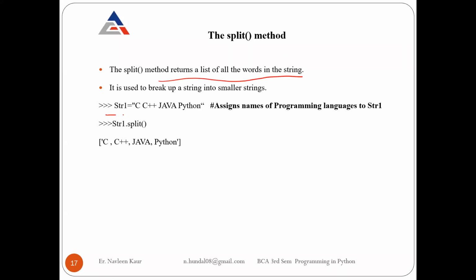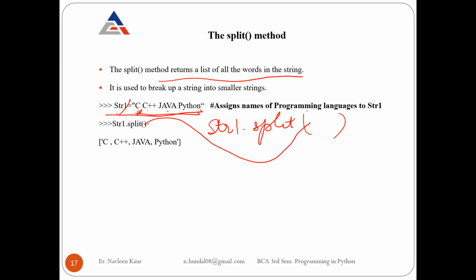Suppose I have a string like this. str1 is the name of the string, and the value is "C C++ Java Python", with spaces in between. If I write str1 dot split, what will happen? It will split on the basis of the space. You have to put double quotes with a space inside them.